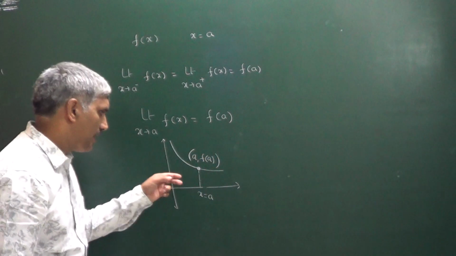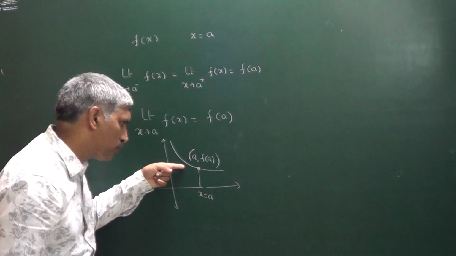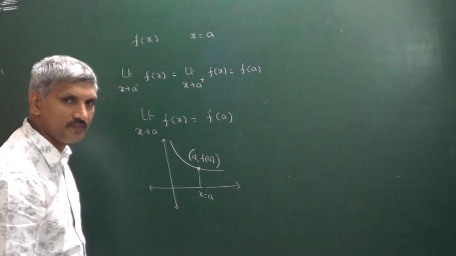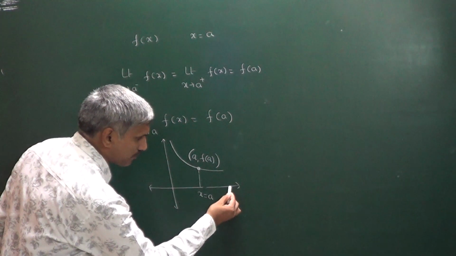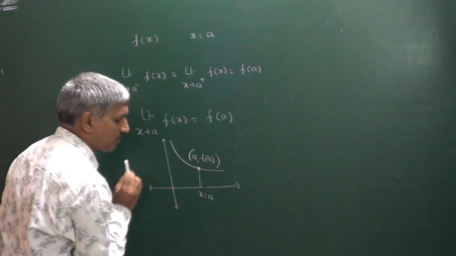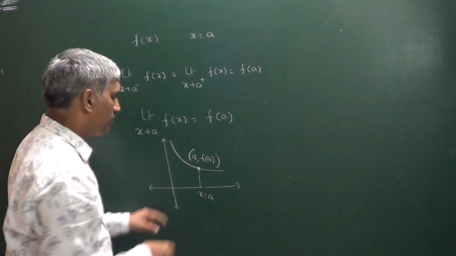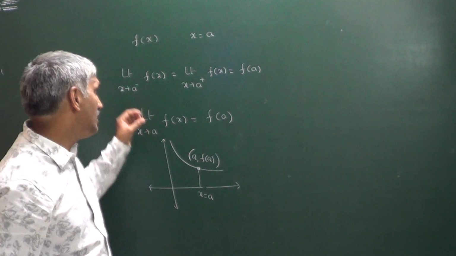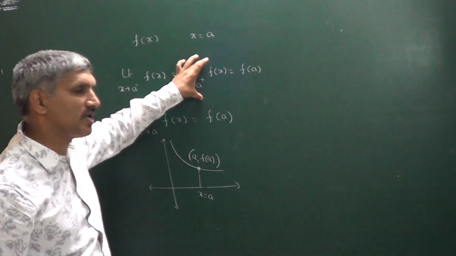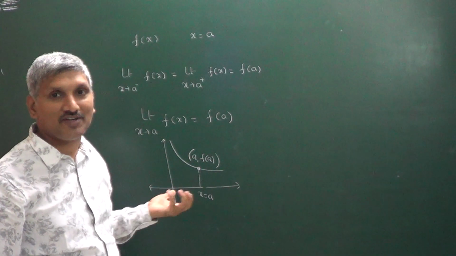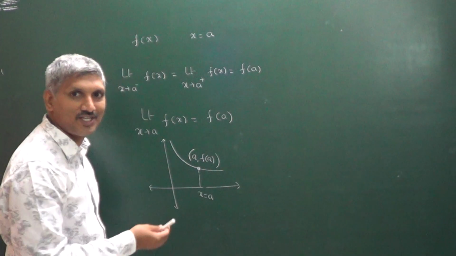That means as x values are approaching a, the function is approaching f of a. As x values are approaching a from the right hand side, the functional value is approaching f of a, and f of a is also the same. So left hand limit, right hand limit, and functional value are all the same. Then we say that the function is continuous at x is equal to a.